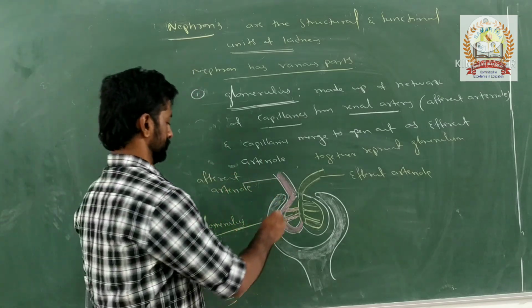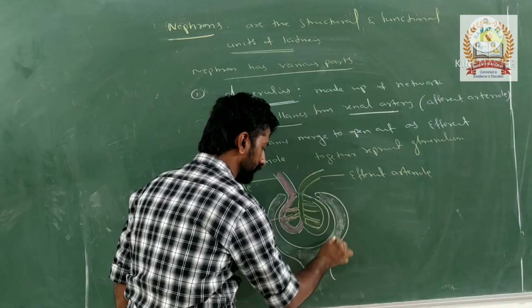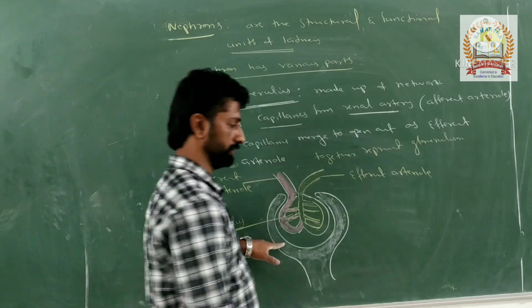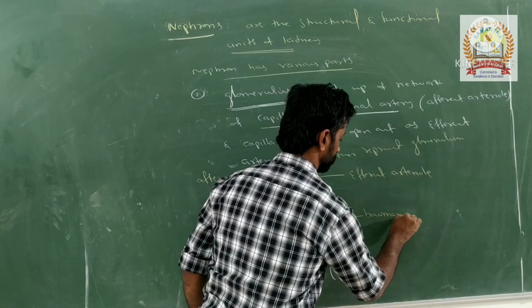Such glomerulus is surrounded by a double layered cup like structure. What is the name of this one? Bowman's capsule.